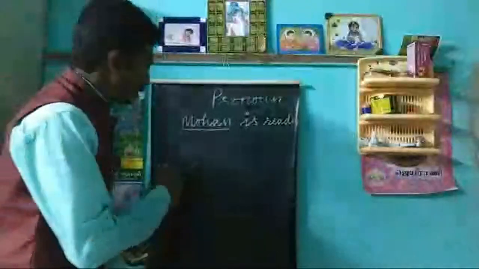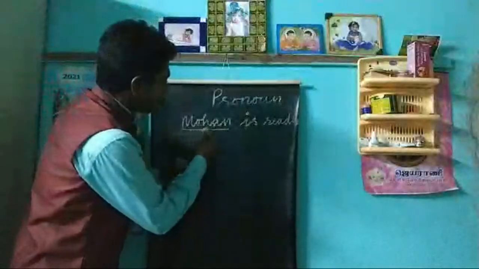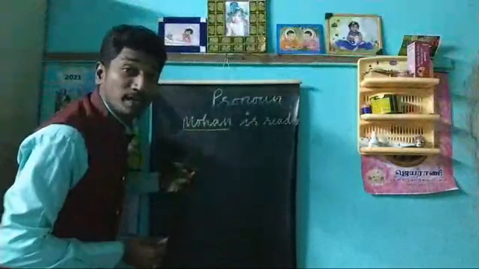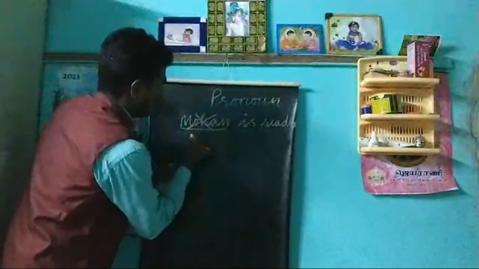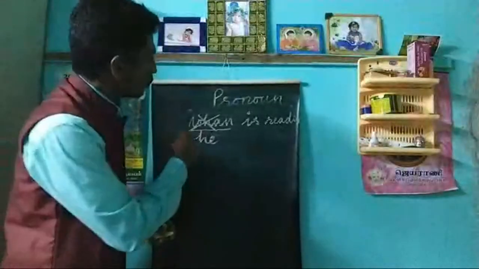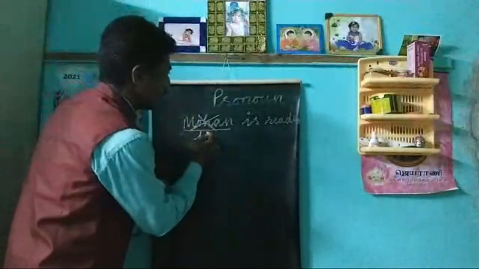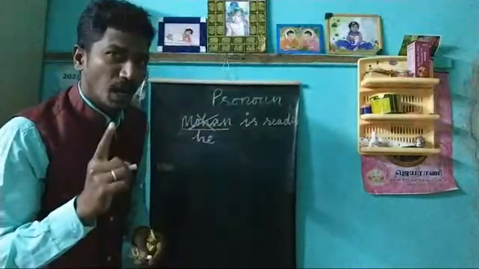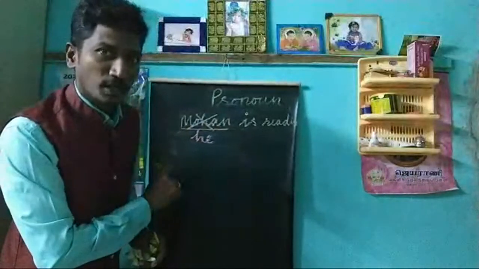So here what I can do is, I can replace this Mohan with he. I can use he and say, he is reading. I hope you understand. Got it?